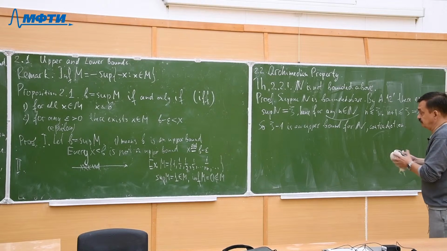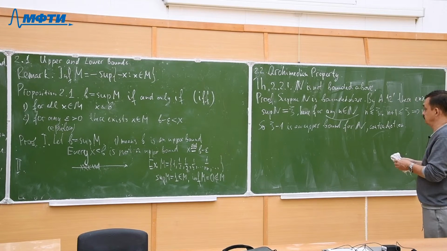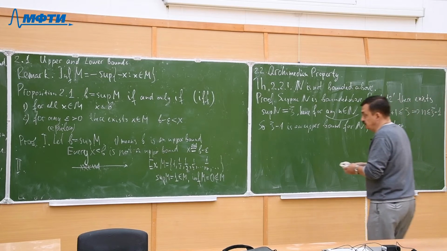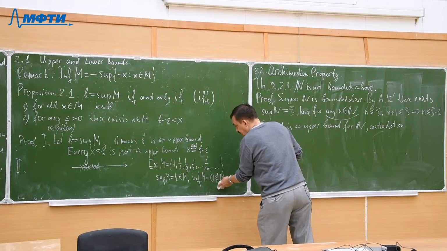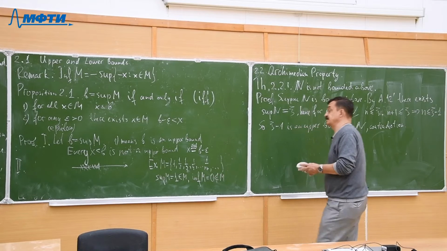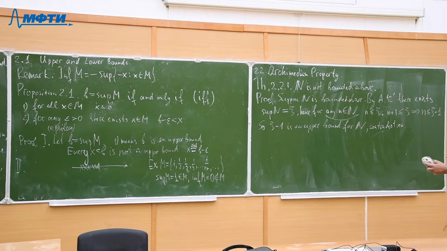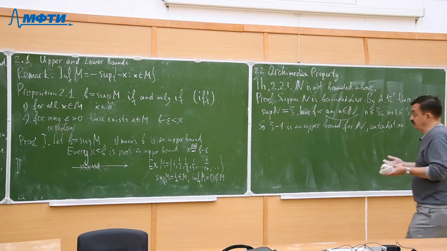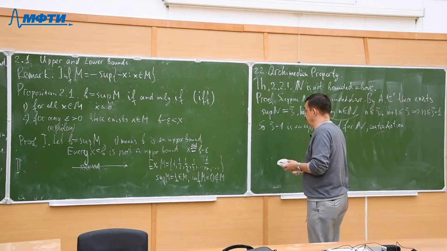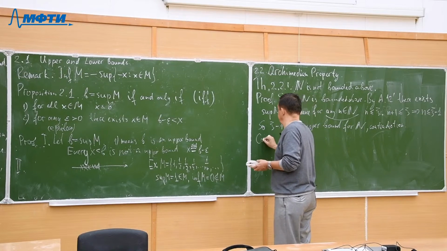And now it's a good point to explain why infimum of our set M is indeed 0. So it follows from that theorem. So corollary.